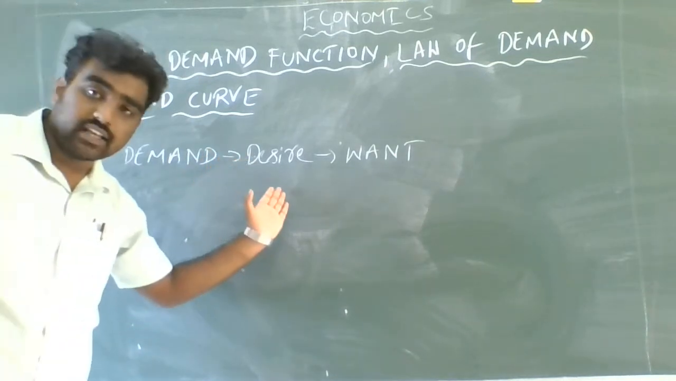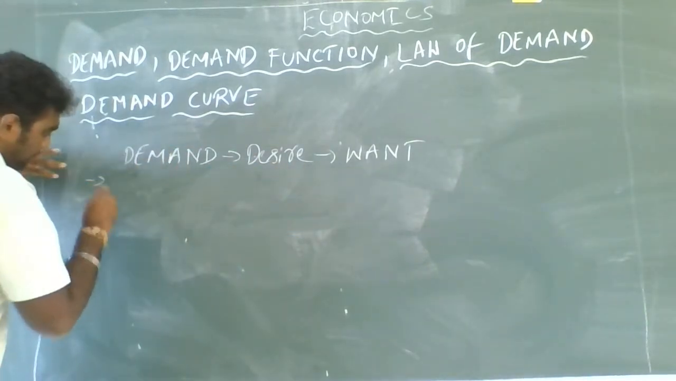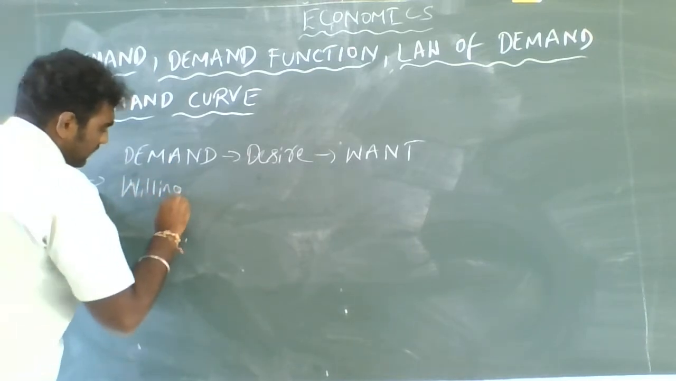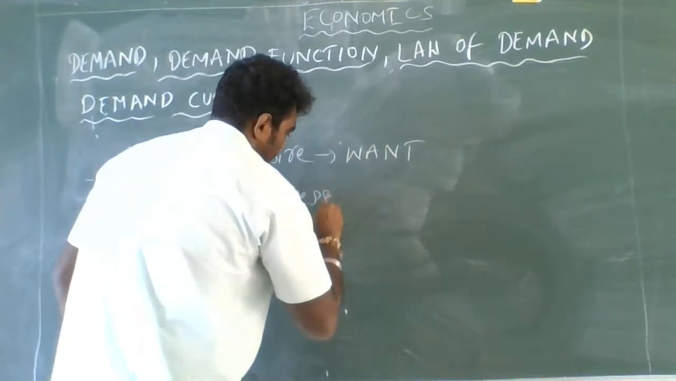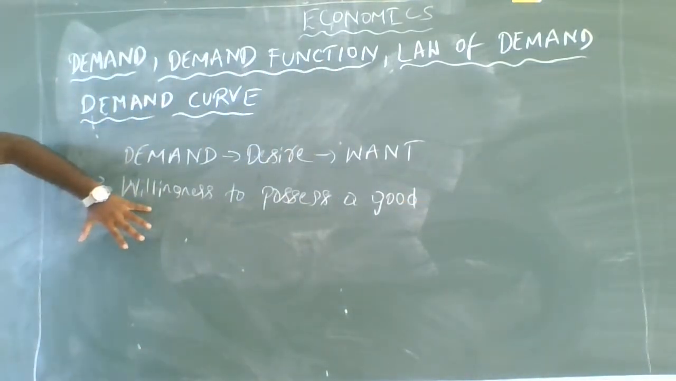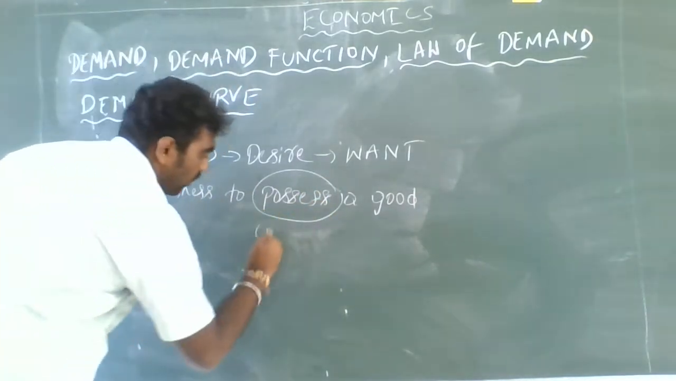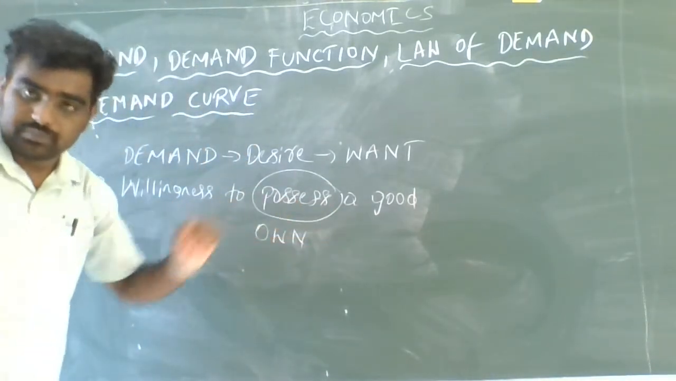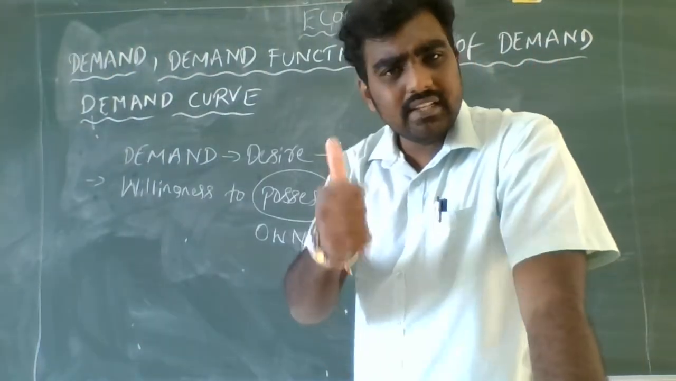Desire and want, and the next one we can also call willingness to possess. What is possess? Possess is nothing but own. The consumer should have the willingness to own a good, as mere desire cannot be called demand.